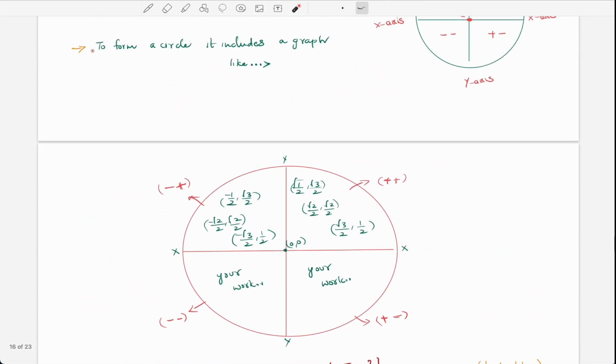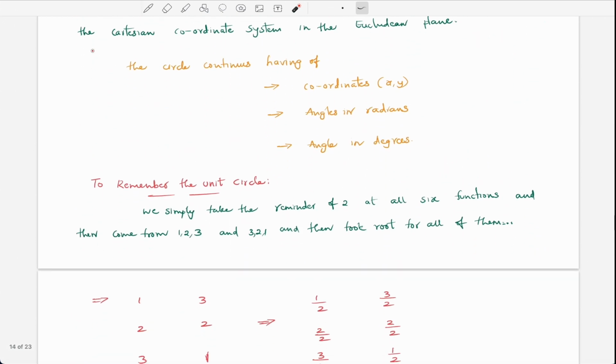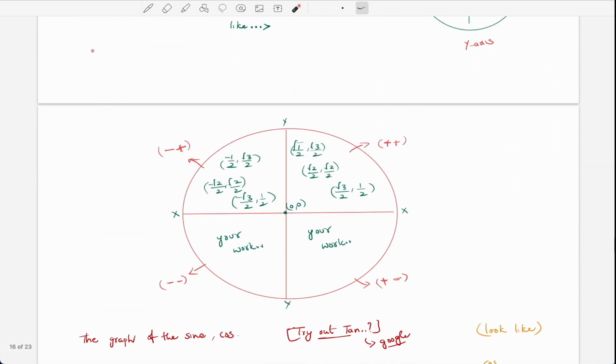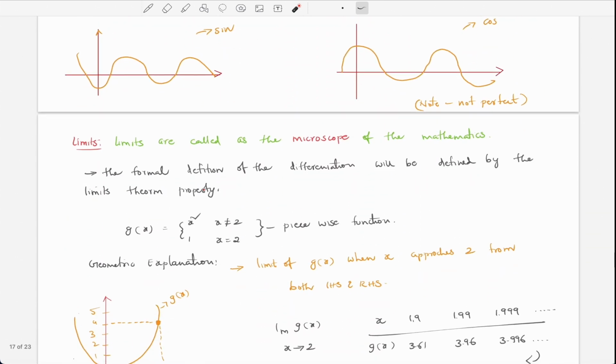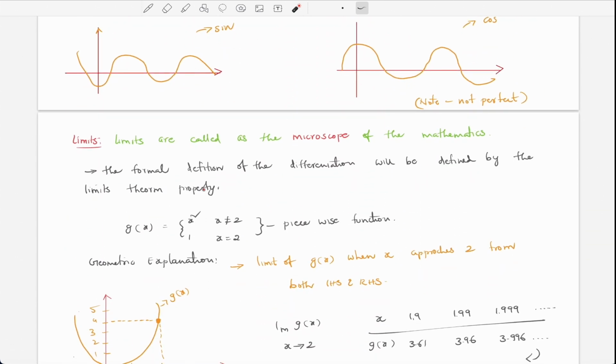In a previous lecture we discussed what trigonometry is and what the unit circle is, and how these are useful to find the values over here. So today we're going to discuss something known as limits. What are limits? Limits are called the microscope of mathematics.